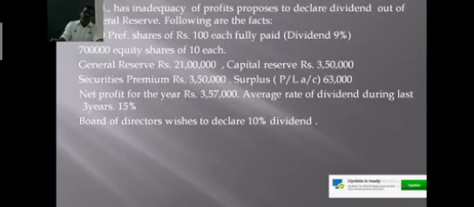So, the second condition is the company can withdraw only how much? 1/10 of its paid up capital and free reserves, not more than that. That condition you have to calculate.